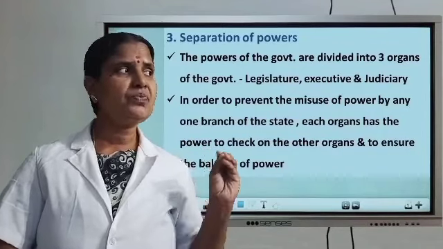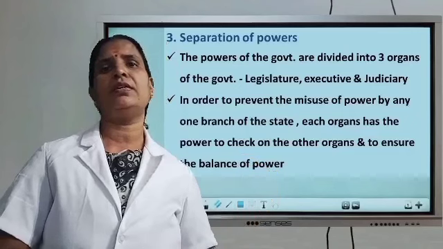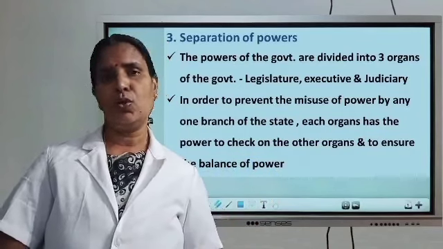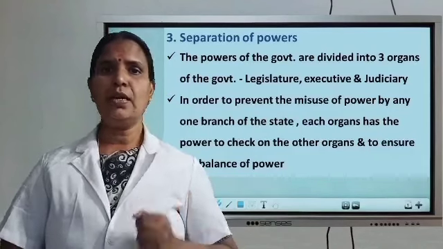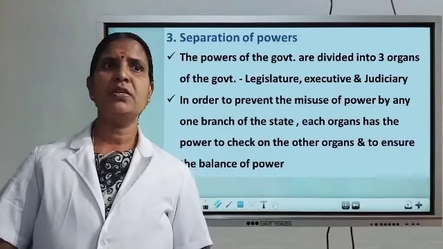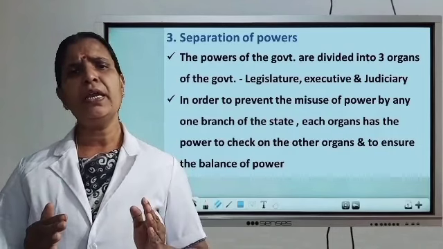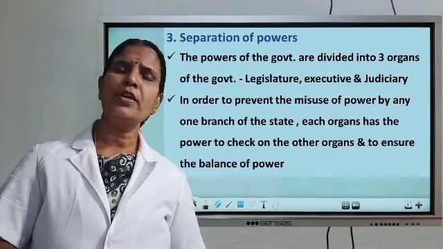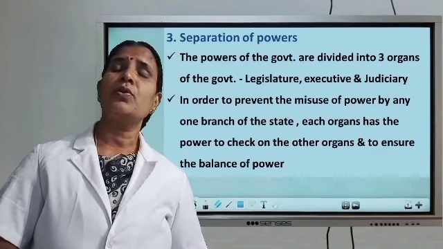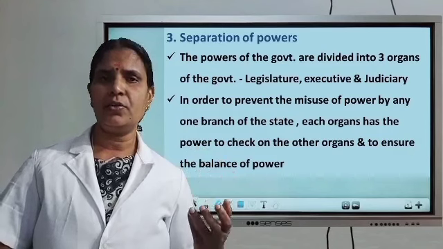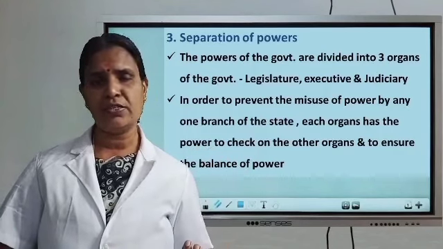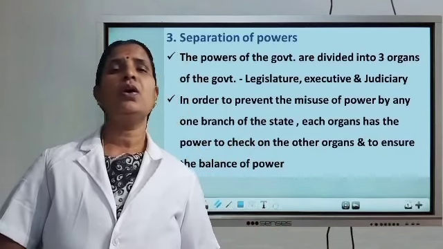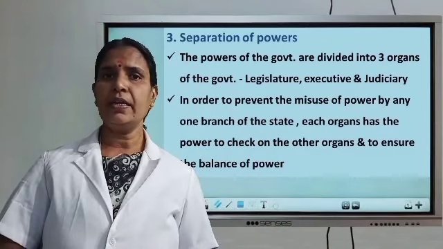What is the function or duty of the legislature? The duty of the legislature is to make laws, or pass laws. In order to prevent the misuse of power by any one of these organs, listen, what did the constitution do? The constitution gave each and every organ the power or right to check the powers of the other organs. Clear?